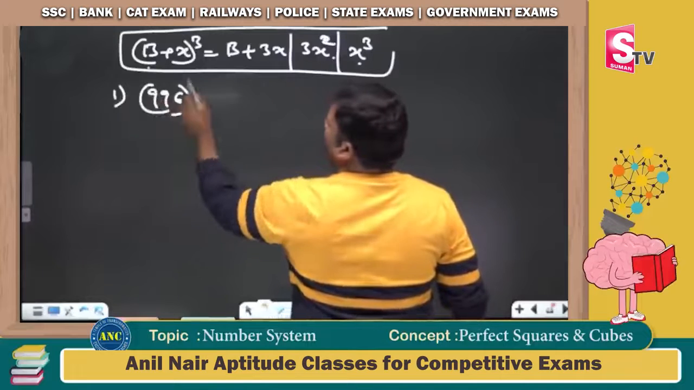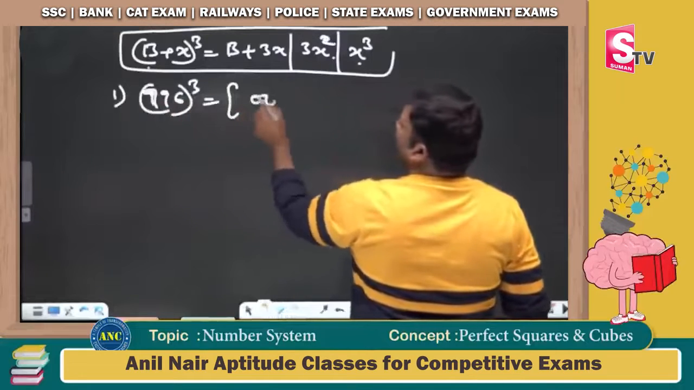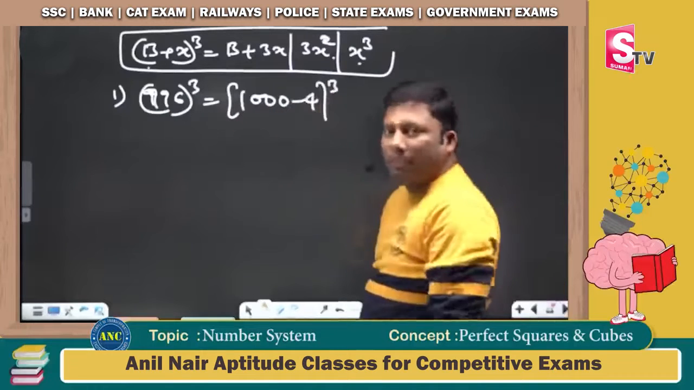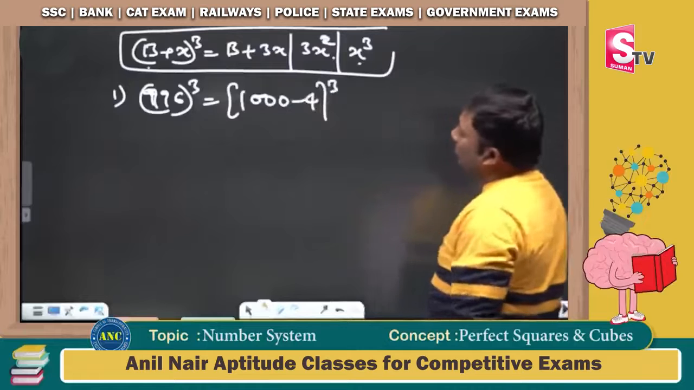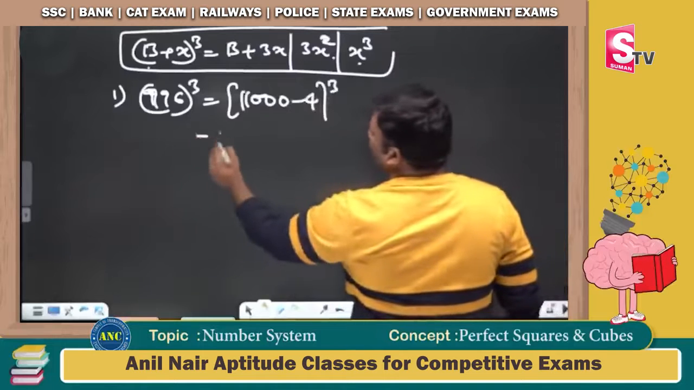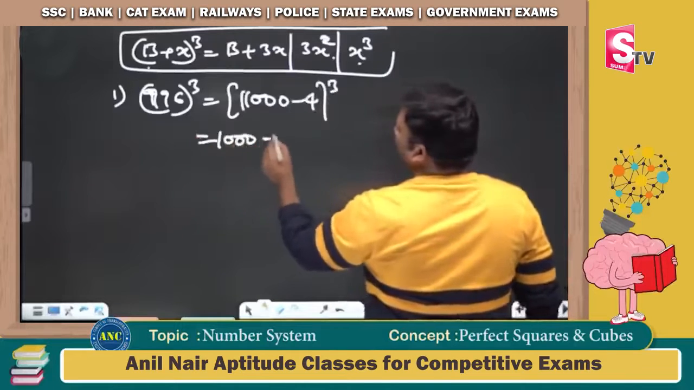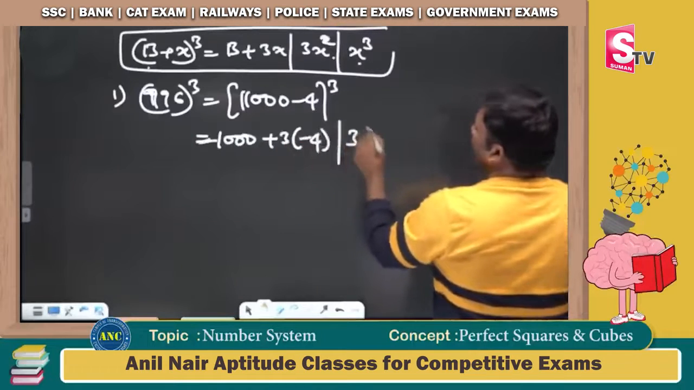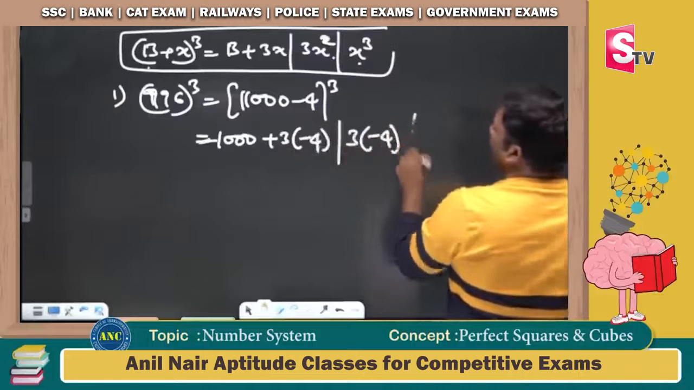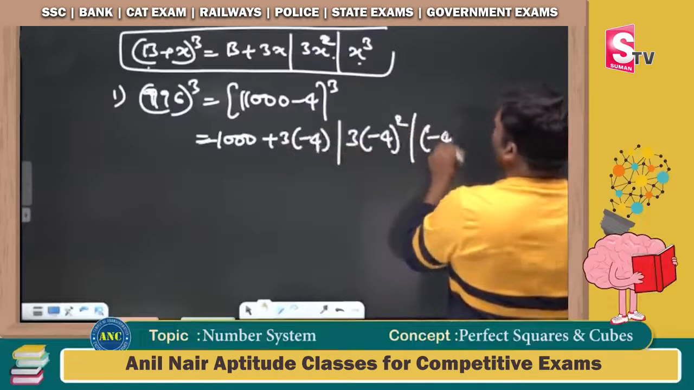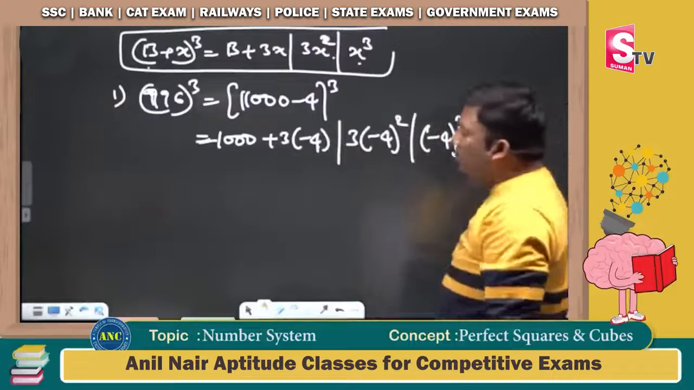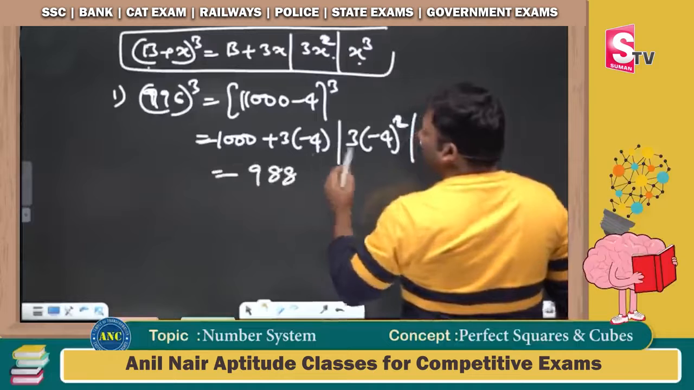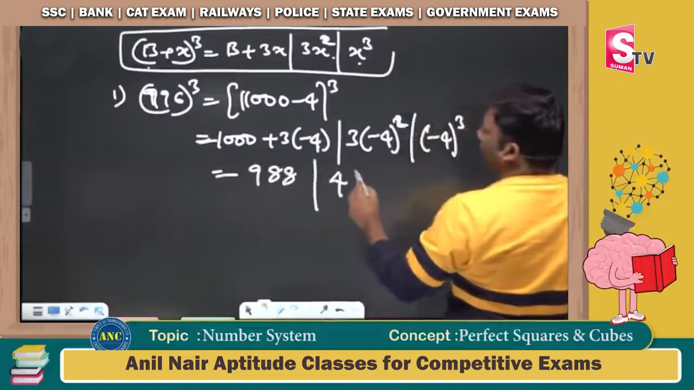996 whole cube. If you practice it, you can solve it very fast. 996 is 1000 minus 4 power 3. These are nothing but b plus 3x. Next is 3x square, and the next one is x cube. I hope this step is clear. 1000 minus 12 is 988. 16 threes are 48.